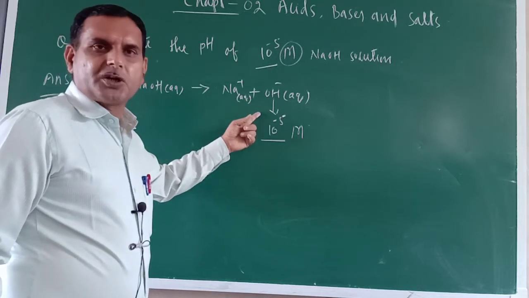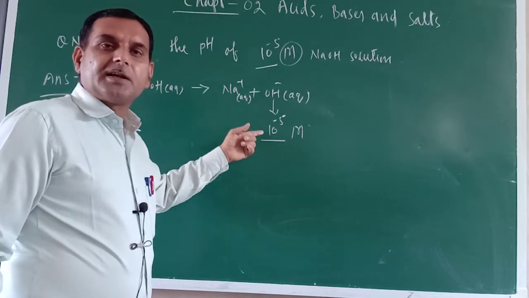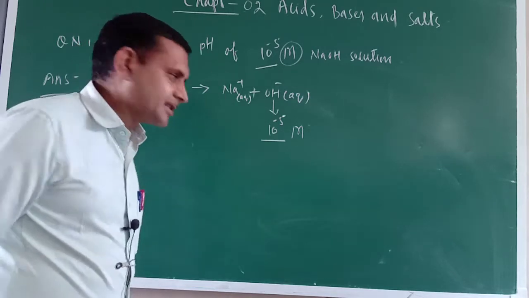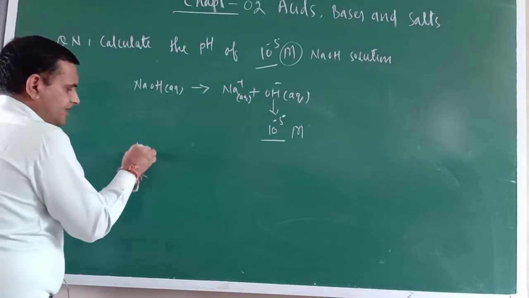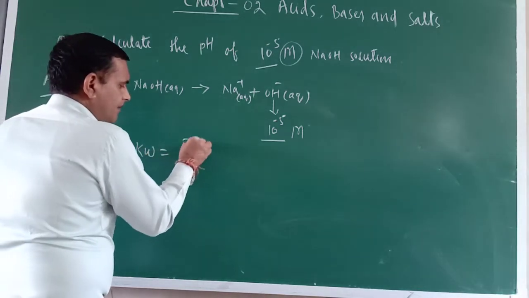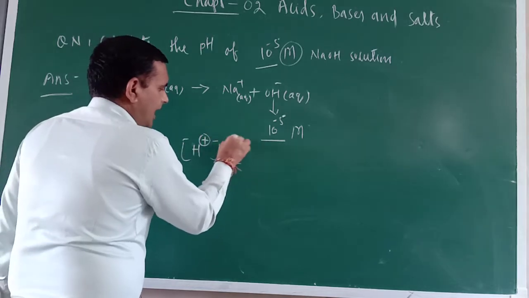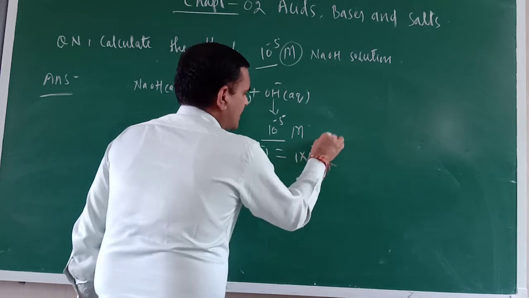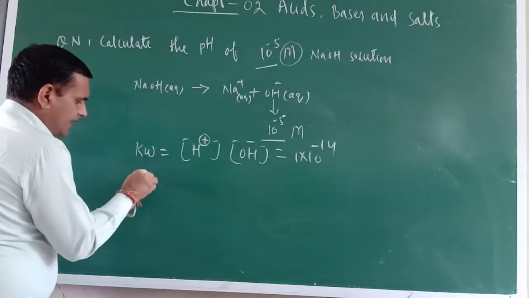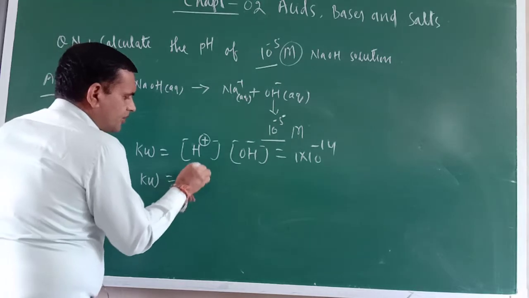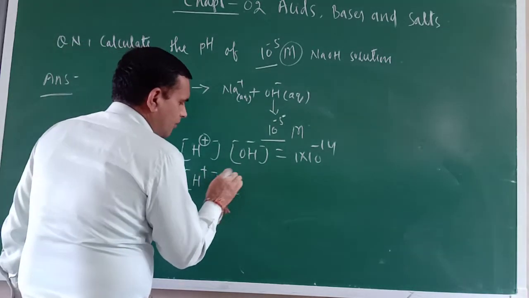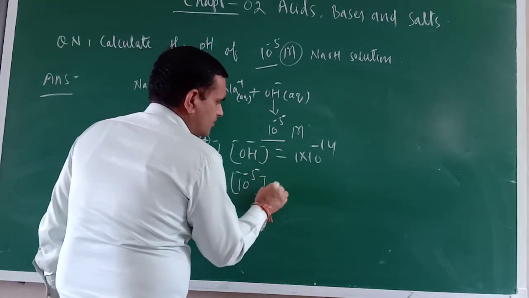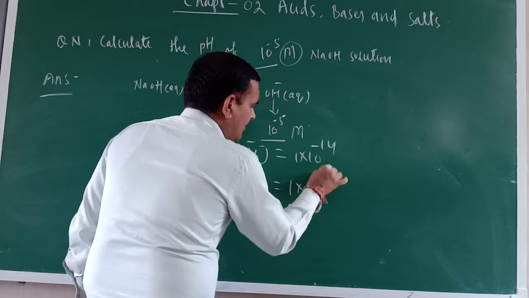pH means H+ ion concentration, but here they have given the OH- ion concentration. Then how do we calculate the H+ ion concentration? Don't worry, that formula is there. Kw equals the product of H+ and OH-, which is 1 into 10 raised to the power minus 14. The OH- concentration is 10 raised to the power minus 5.